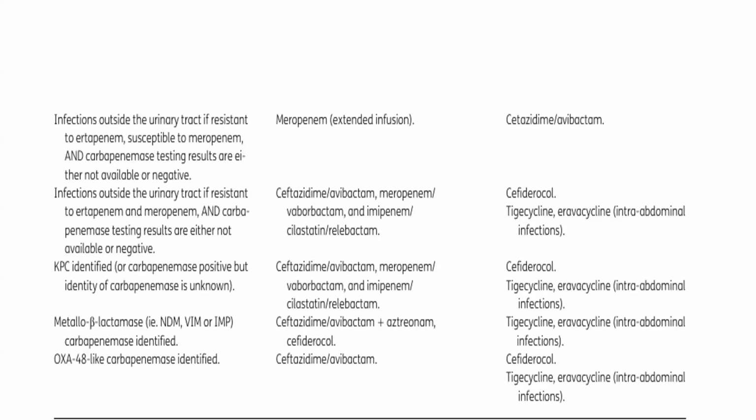If it is infection outside the urinary tract and resistant to ertapenem but susceptible to meropenem, or carbapenemase testing results are either not available or negative, then we can use meropenem as an extended infusion, or we can also use ceftazidime-avibactam. If it is infection outside the urinary tract and resistant to ertapenem and meropenem, and carbapenemase results are either not available or negative, we can use ceftazidime-avibactam, meropenem-vaborbactam, or imipenem-cilastatin-relebactam. The alternative treatment is cefiderocol, tigecycline, and eravacycline.